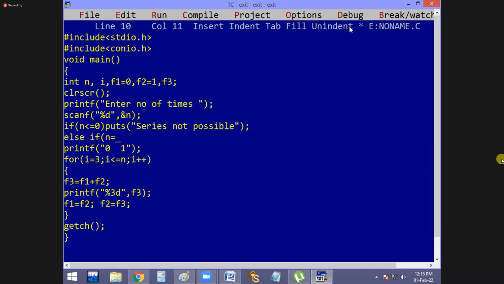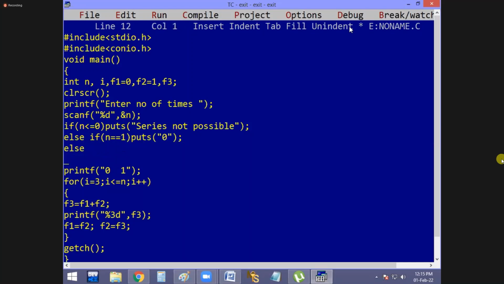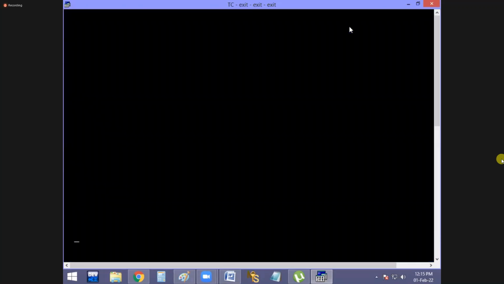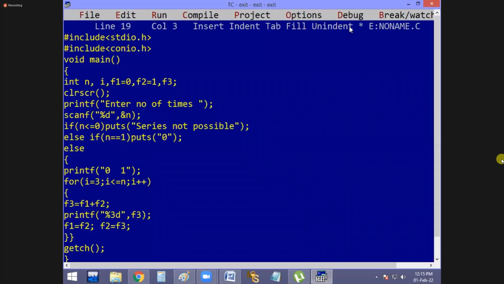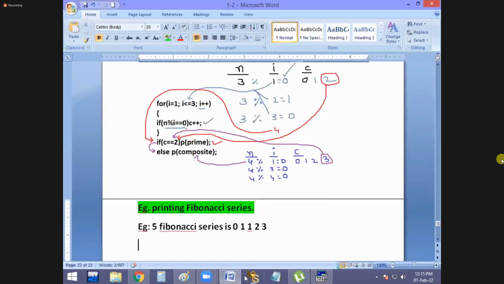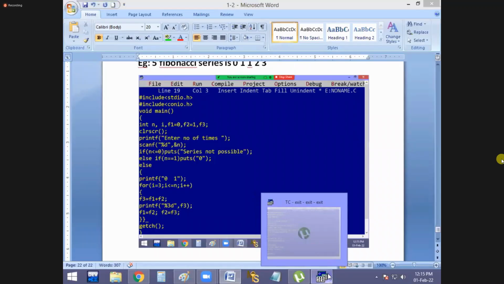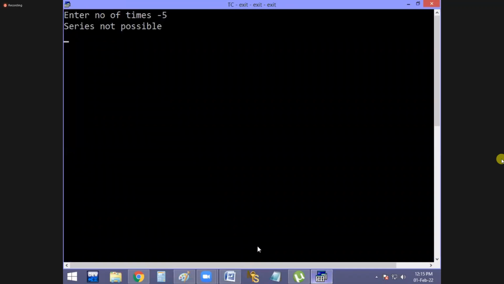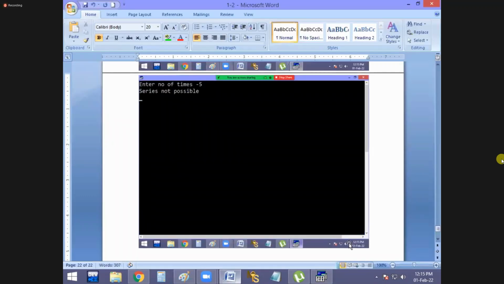Else if n is equal to 1 only, puts 0 only. Else continue this. It's over. Your program is completed. Now run this, guys. Minus 5. It is saying, problem solved or not? Yes.